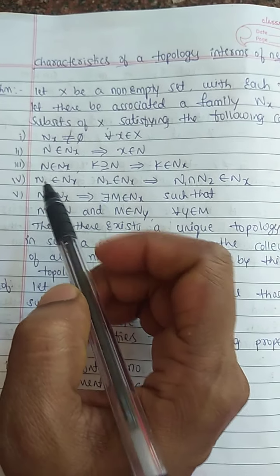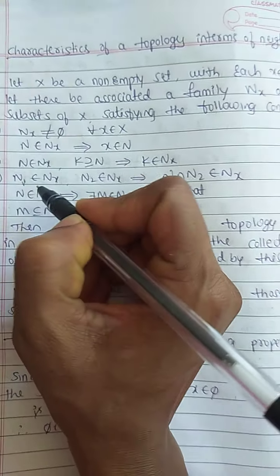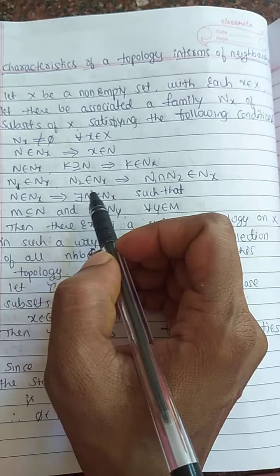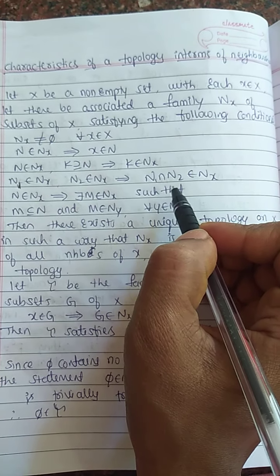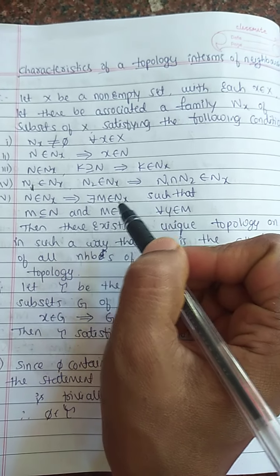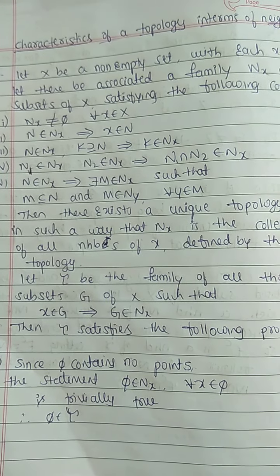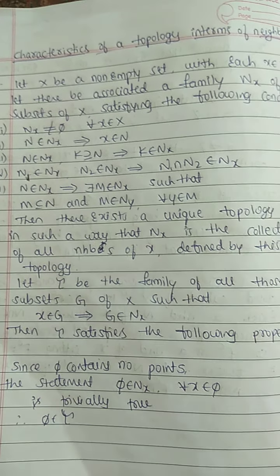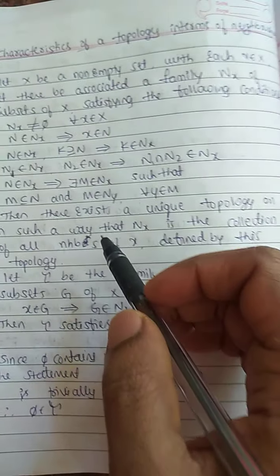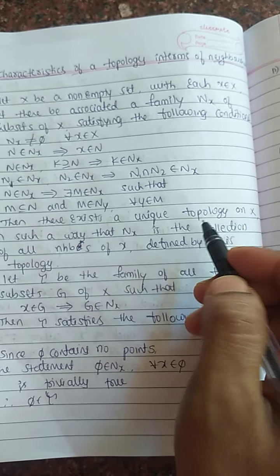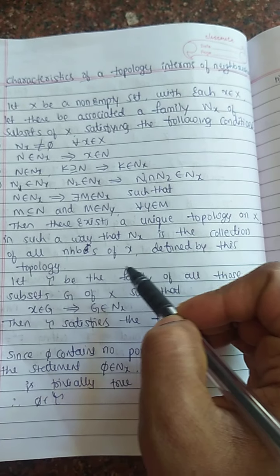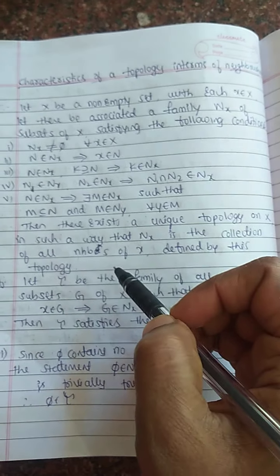Fourth one: N1 belongs to Nx, N2 belongs to Nx implies N1 intersection N2 belongs to Nx. Fifth one: N belongs to Nx implies there exists M belongs to Nx such that M is contained in N and M belongs to Ny for every y belongs to M. Then there exists a unique topology on X in such a way that Nx is the collection of all neighborhoods of x defined by this topology.